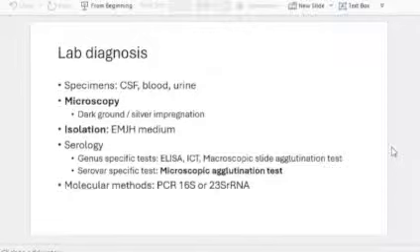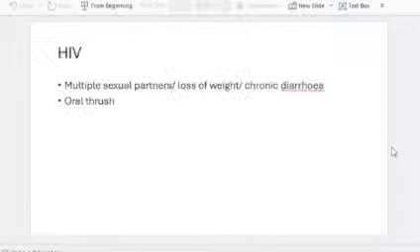The next important question is HIV. Obviously, you won't have any difficulty in arriving at a diagnosis. Multiple sexual partners, chronic diarrhea, loss of weight, oral thrush, some clue will be there that will help you to arrive at a diagnosis. For HIV, the main things, all of you know: screening test, supplemental test, and the confirmatory test. You can also add CD4 count and how you diagnose opportunistic infection. Name some common opportunistic infections and write about the test for that.